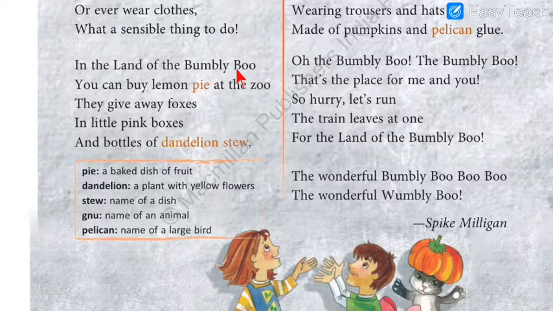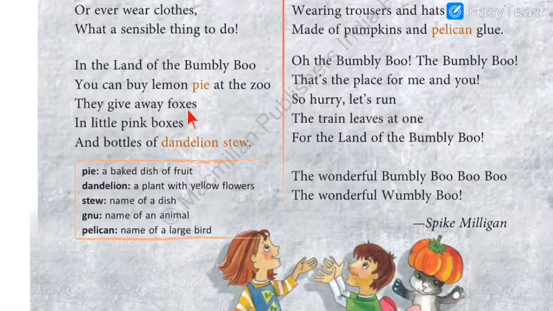So now what happens in the land of Bumbleboo? You can buy lemon pie. Now what is pie? It is a baked dish of fruit. It is written here in the meaning, correct? At the zoo where the animals live. Do you know what a zoo is, students? Zoos, sanctuaries, national parks, these all are the places where the animals live, like we live in the house. So zoo is a place for animals. But the land of Bumbleboo, where animals and humans, we cannot say humans, the hooligans or other different kinds of creatures live together, which are almost like animals.